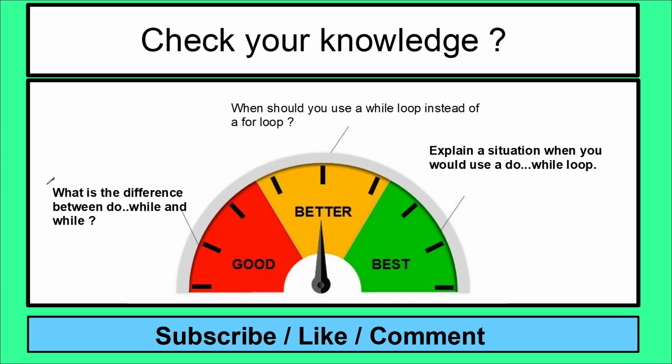So what is the difference between do while and while? Remember, think about it. When do you check that condition? Number 2, when should you use a while loop instead of a for loop? Remember that important idea of inside your execution code, how are you going to change that conditional value so you don't get stuck in that while loop forever? And number 3, explain the situation when you would use a do while loop. So if you can do that, I think you'll have a great understanding of all the information you need for while and do while for the MTA exam.